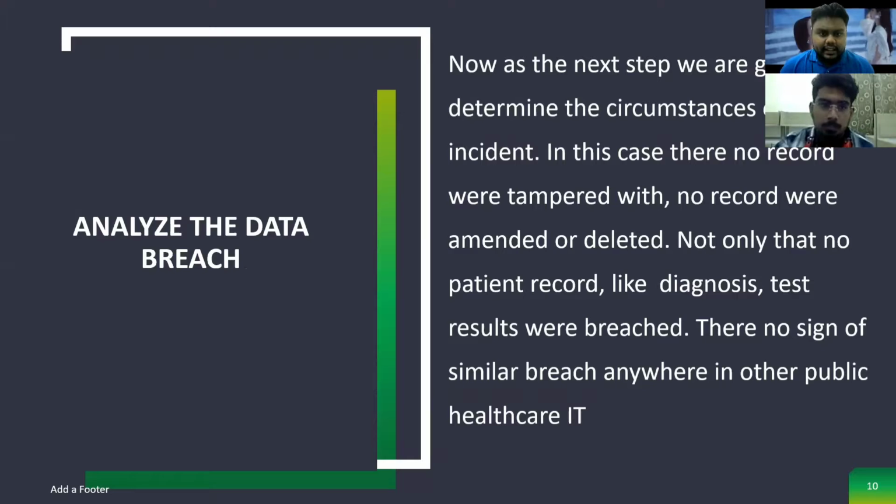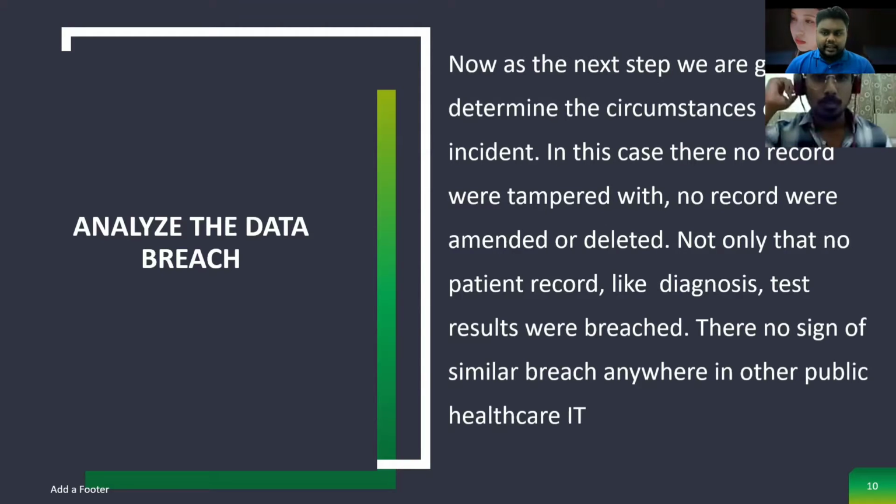Okay, the third step is to analyze the data breach. Now, as the next step, we are going to determine the circumstances of the incident. In this case, no records were tampered with, amended or deleted. Not only that, no patient records like diagnosis and test results were breached. There is no sign of a similar breach anywhere in other public healthcare IT.